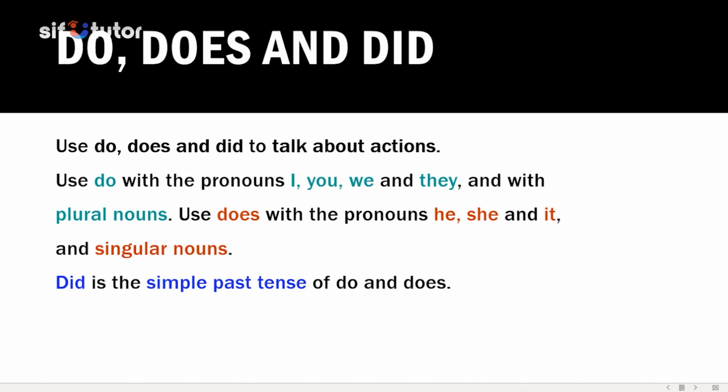Or when you use the pronouns we and they, you will also use do. For example, we do not like to go to the movies on weekends. They do not eat vegetables.